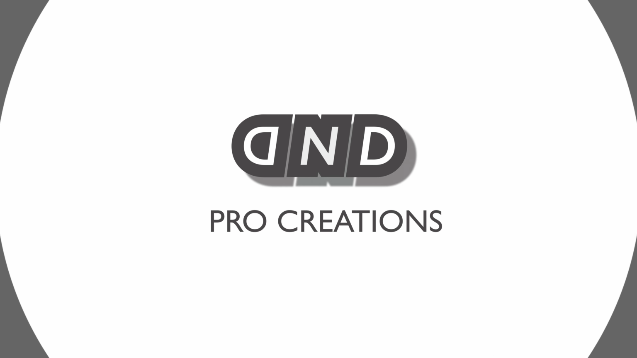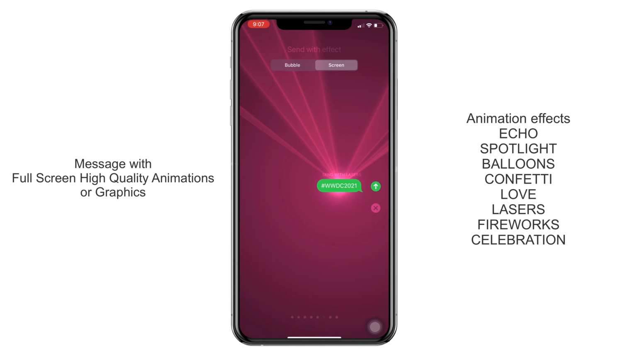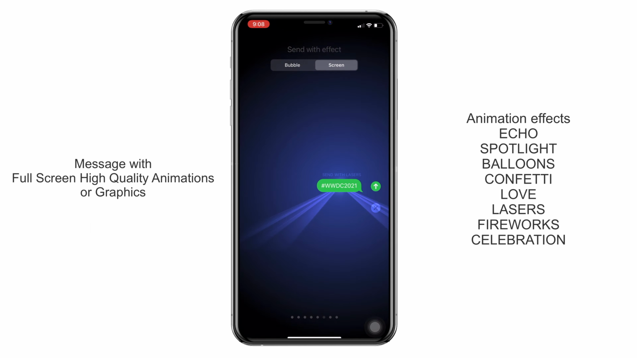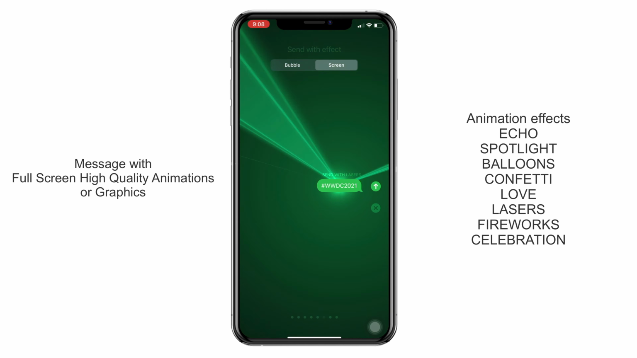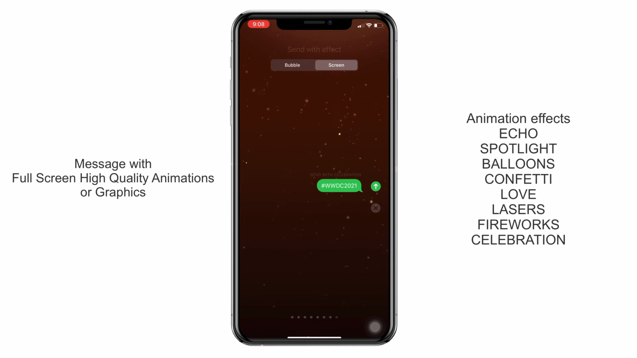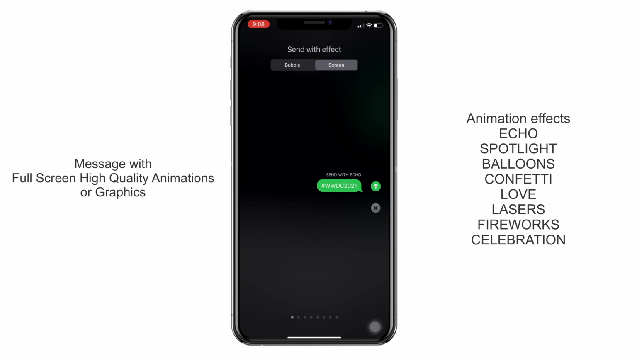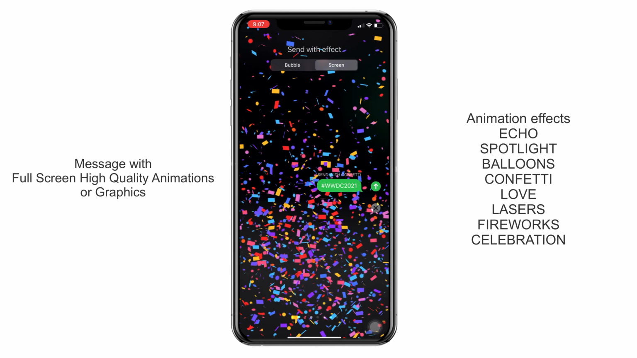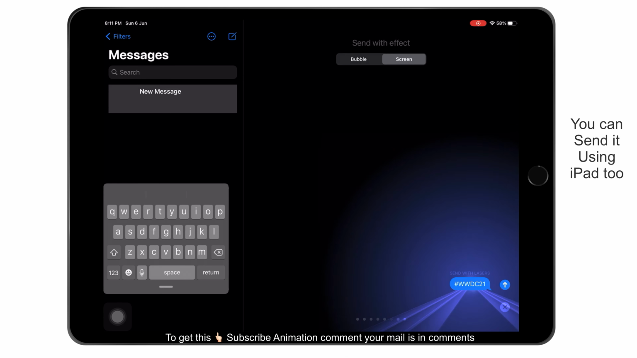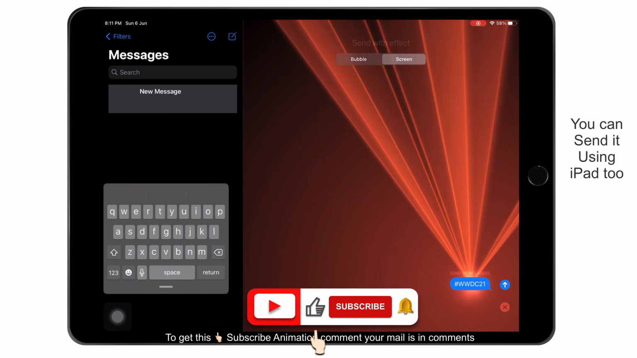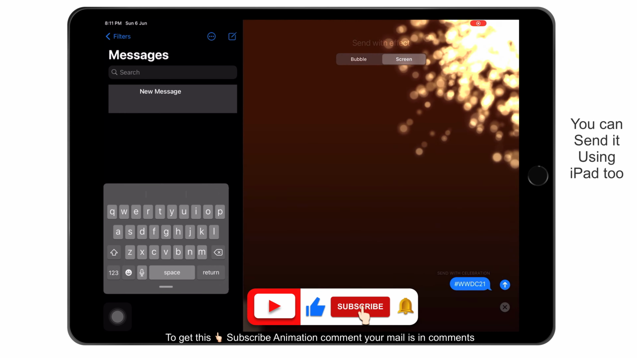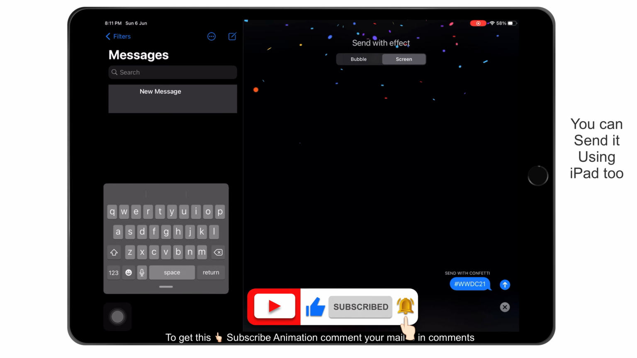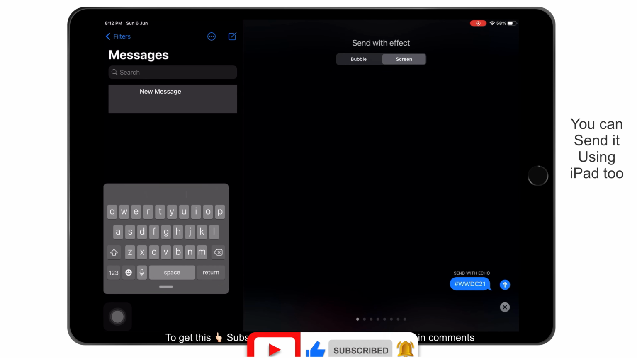Hello everyone. In this video we'll show how to send full screen high quality graphics messages, or we can call it an animation message, on an iPhone or iPad. There are three different types we can send messages or SMS. First one is normal SMS, second one is with a simple animation, third one is the full screen high quality graphics or animation message or SMS.